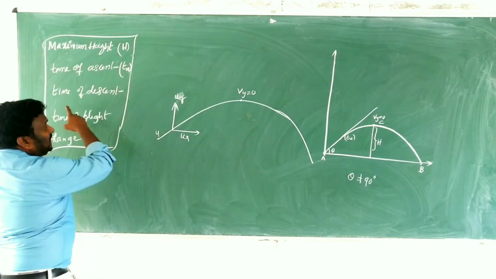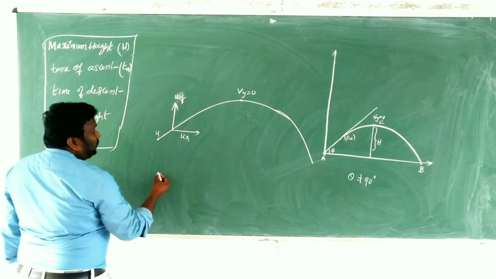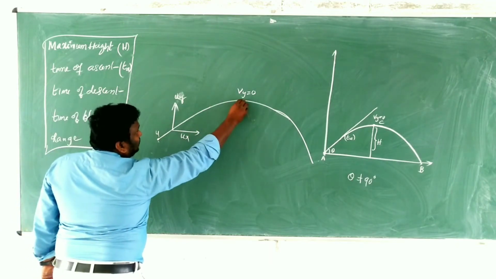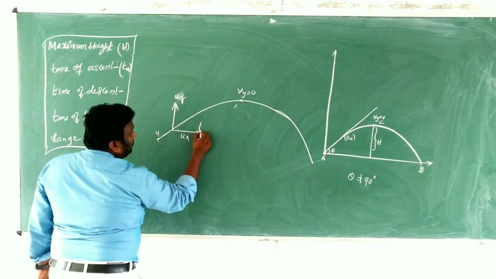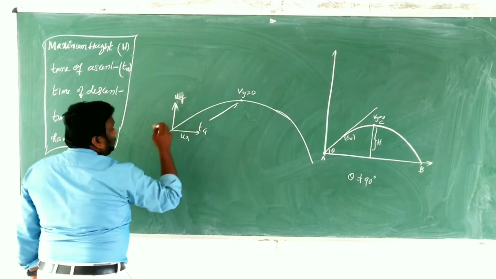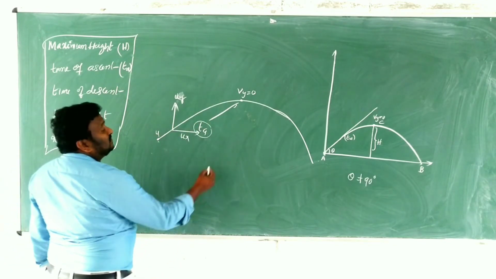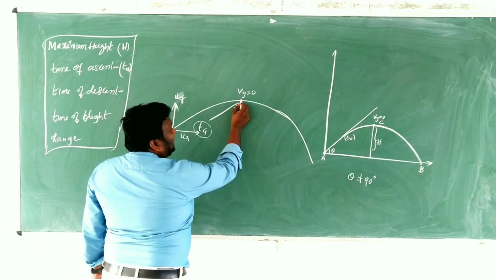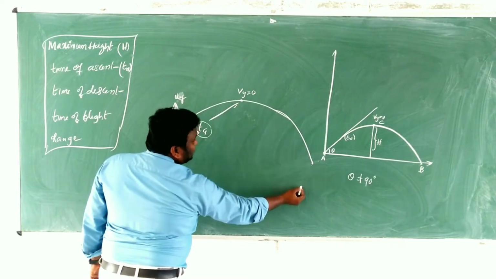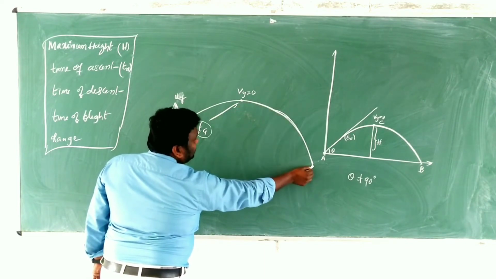Clear now? Time of descent. This is the point of projection and this is the maximum height. Now the time taken from the point of projection to the maximum height, that time is what we call TA, time of ascent. And again, the time taken by the body or projectile to reach the ground from maximum height. Clear?